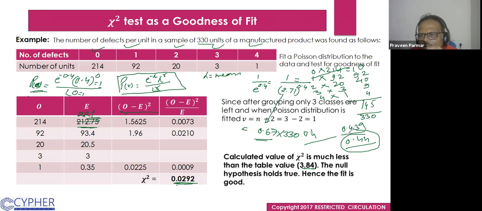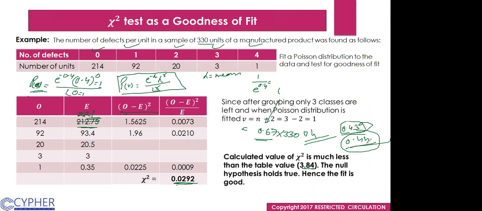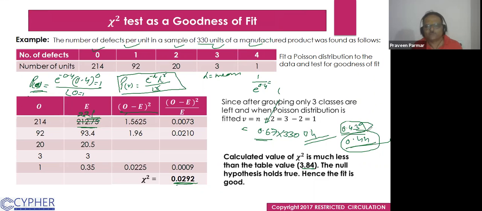Then we got 0.439, which is 0.44. I have written 0.4. Does that make sense? So this is the Poisson distribution, but we don't have to calculate all these things when we do it with R.